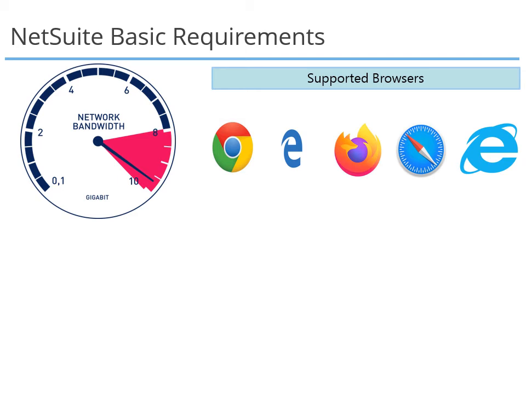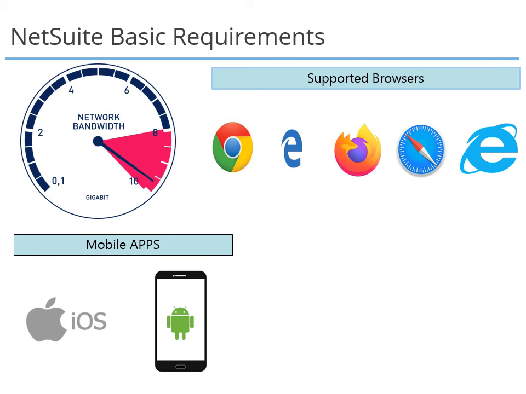NetSuite mobile apps can be downloaded and installed on Apple and Android devices. They work on iPhone and iPad with iOS version greater than 7. For Android devices, it works with Android 5.0 Lollipop or higher. You need a minimum memory of 1 GB RAM. While these are the recommended configurations for the mobile device, performance of the application varies based on the internet connection.